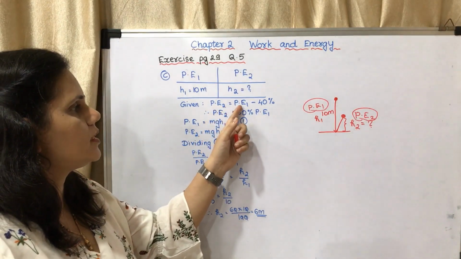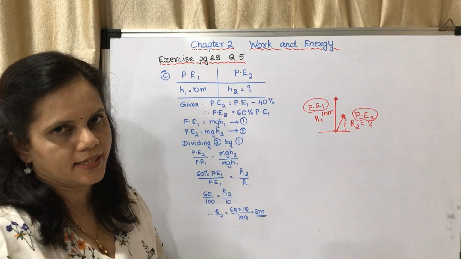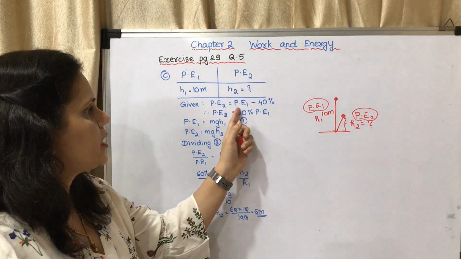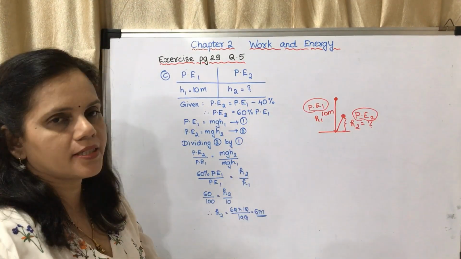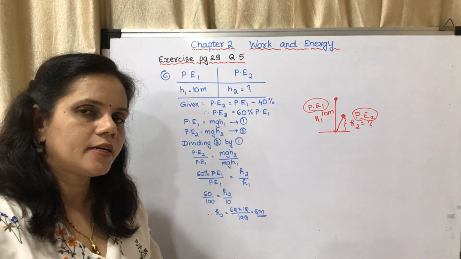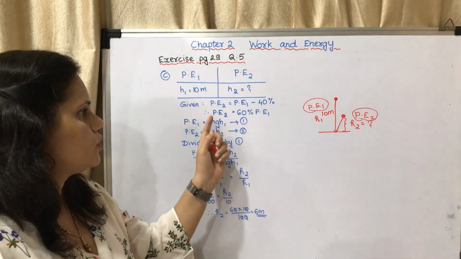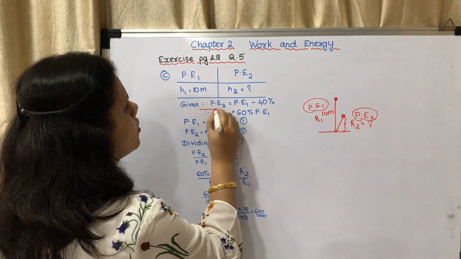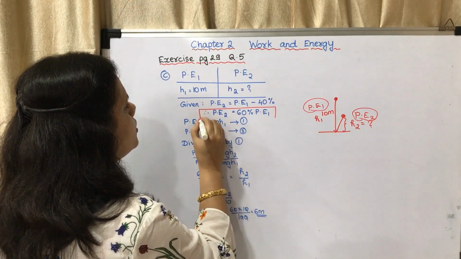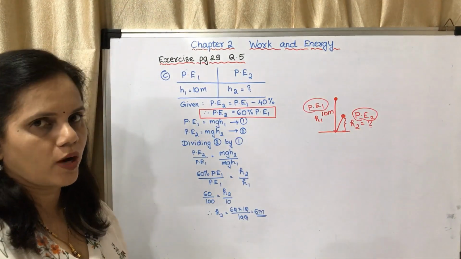Potential energy 2 is potential energy 1 minus 40%, which means 100% minus 40%, which becomes 60%. So potential energy 2 is equal to 60% of potential energy 1.